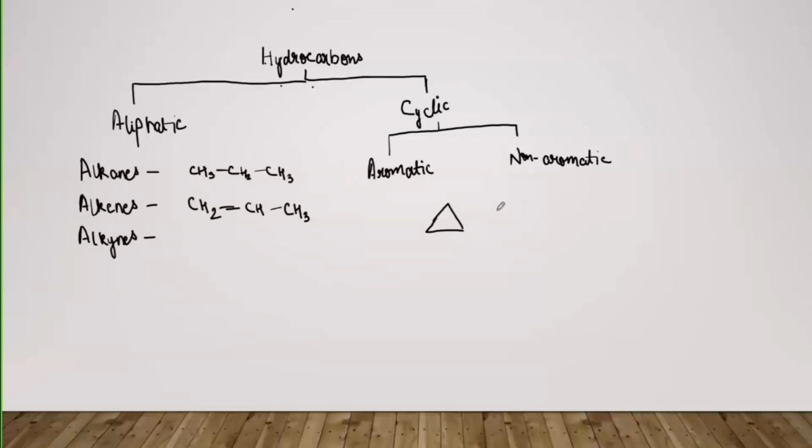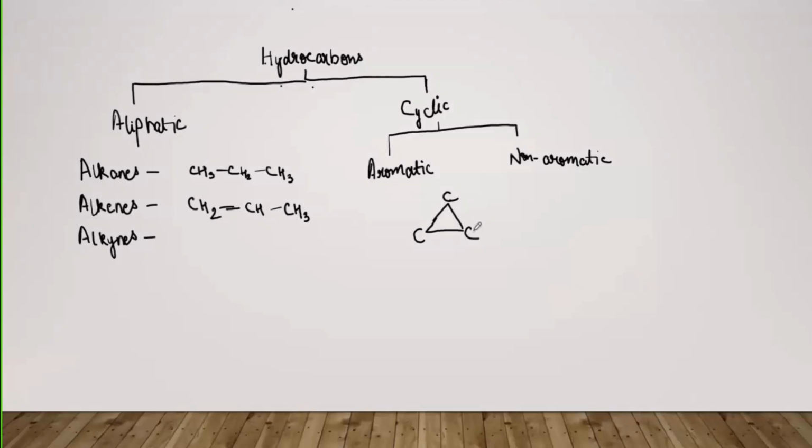This is a cyclic hydrocarbon. It is cyclopropane. These are the carbon atoms over here. There are three carbon atoms, and the two bonds are here and two hydrogen atoms are there for every carbon atom. So this is a cyclic hydrocarbon, but it is non-aromatic.